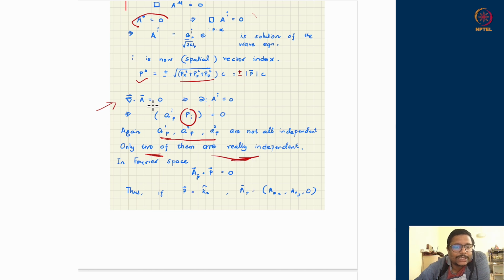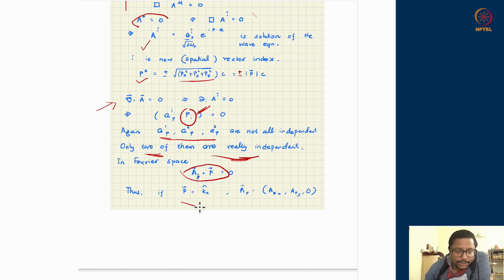So if I choose my axis such that my direction of propagation is the z direction, then I know that the vector A can lie only in the xy plane because it has to be perpendicular to the P direction. That means it will have two components only, and therefore the vector A for a given plane wave can only lie along the xy direction.